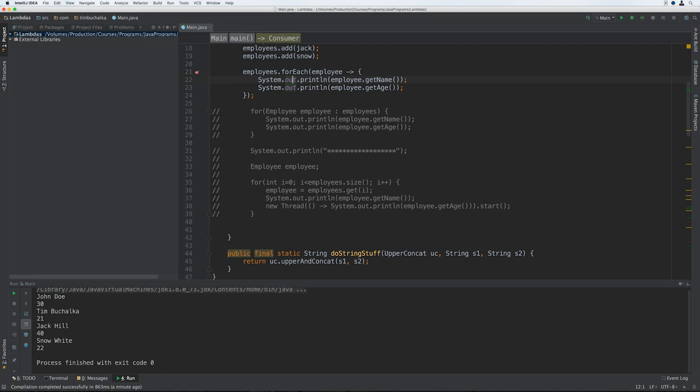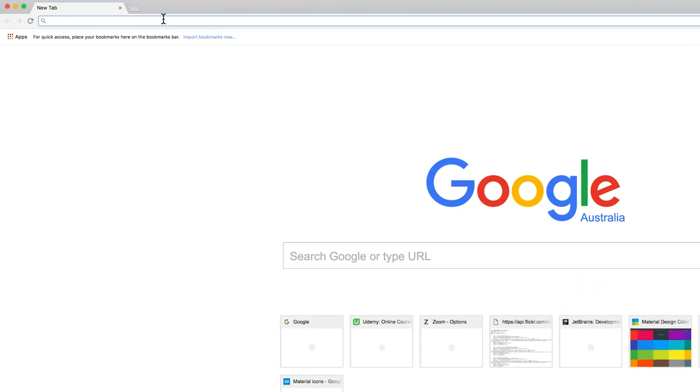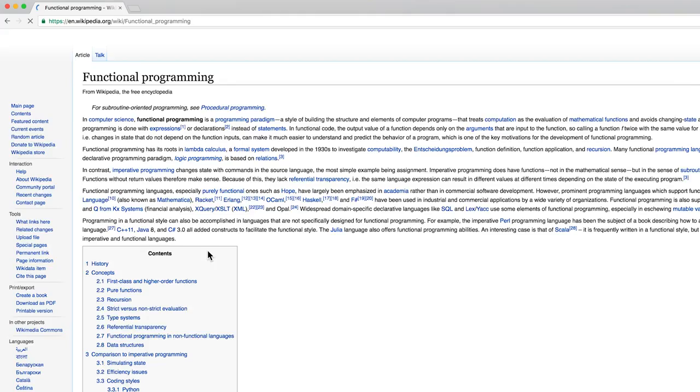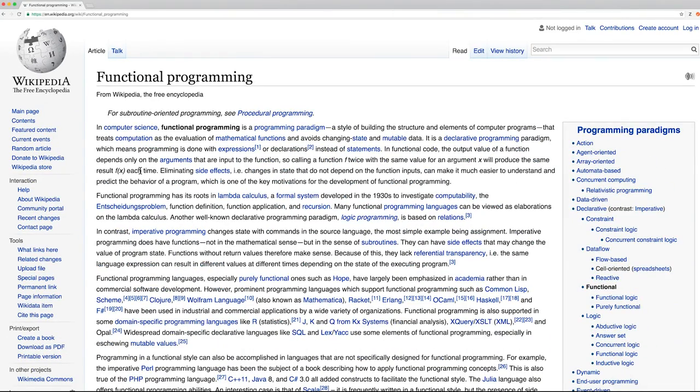And for more information about functional programming, there's a good Wikipedia article here, a Wikipedia page to be more accurate, and I'll paste that in there. So check that out to find out a bit more about functional programming. At the end of the day though, you'll really have to make your own mind up about how significant you think Lambda expressions really are.